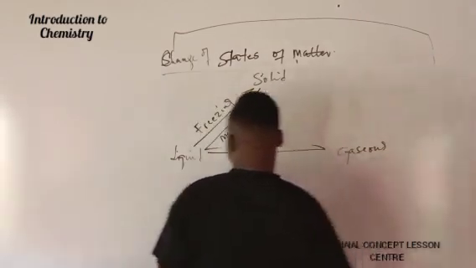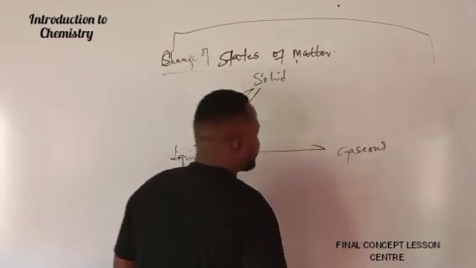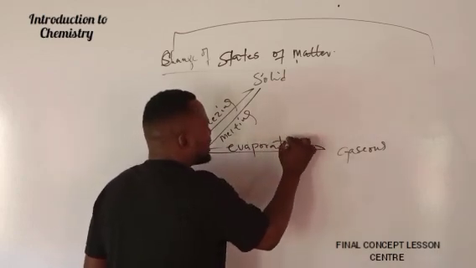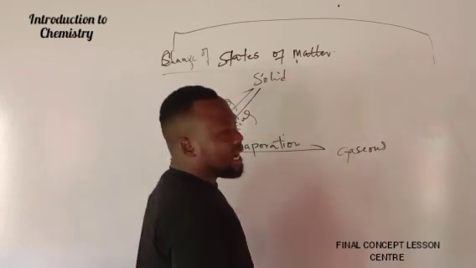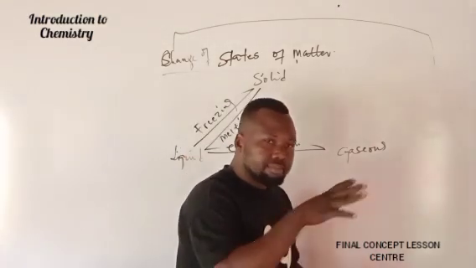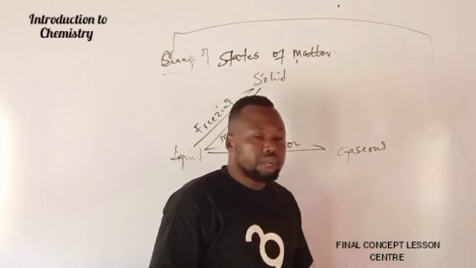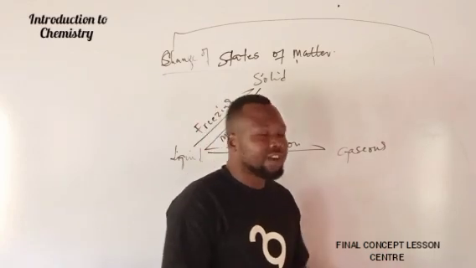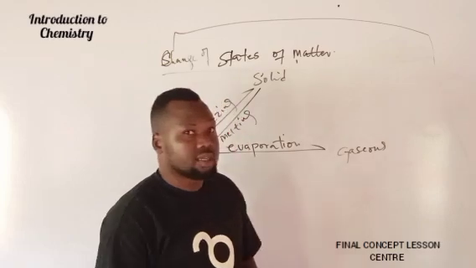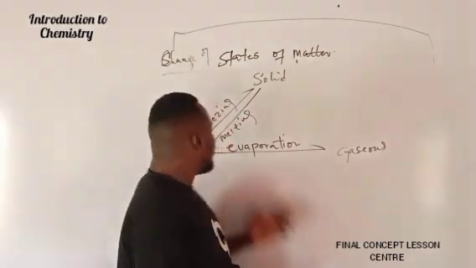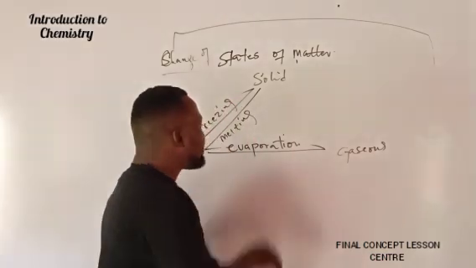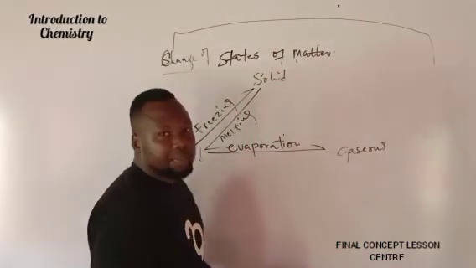So let's proceed. If I have liquid to gaseous form, what is the process called? It is called evaporation. Imagine where you are boiling water. At 100 degrees Celsius, the water starts boiling. What happens to the nozzle of your kettle? You will see some magic going out there. Or you are cooking your soup, your jollof rice. When you open the food, you notice that there's something like smoke leaving your jollof rice. That thing you are seeing is liquid going into what? Gaseous form. Are we good to go? So the process of that thing happening is called evaporation.